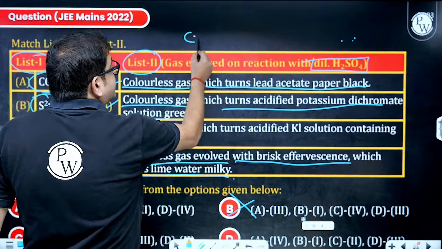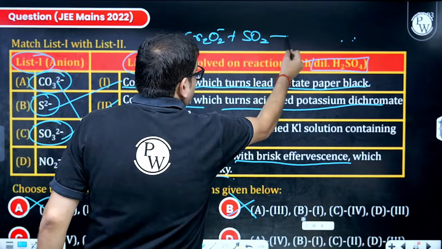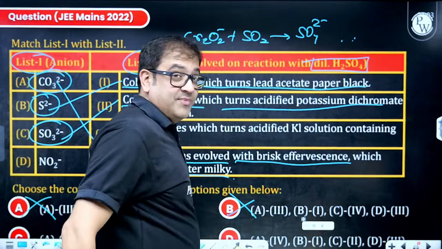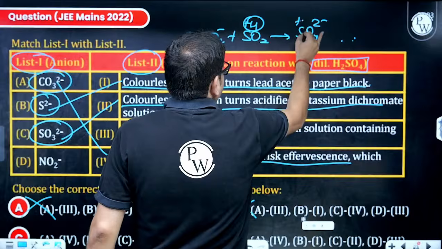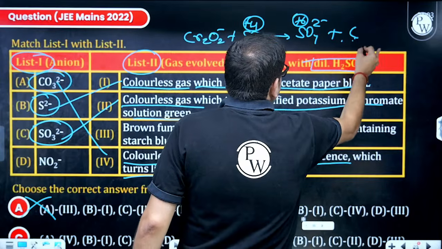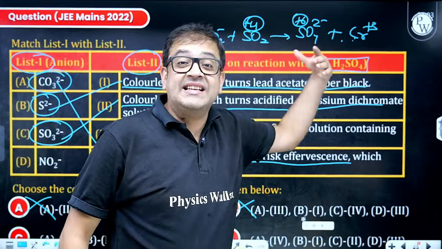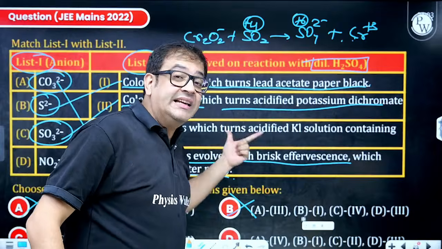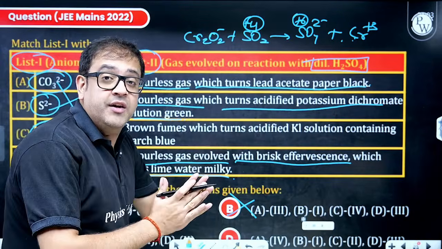Potassium dichromate, Cr2O7 2-, is an oxidizing agent which oxidizes SO2 to sulfate ion. Because here sulfur oxidation state is +4, it is oxidized to +6, and chromium reduces itself to +3 state and exists as a sulfate. So this will be chromium sulfate. Chromium +3 appears as a green colored compound. So again, a very beautiful and a very NCERT famous fact, beta.